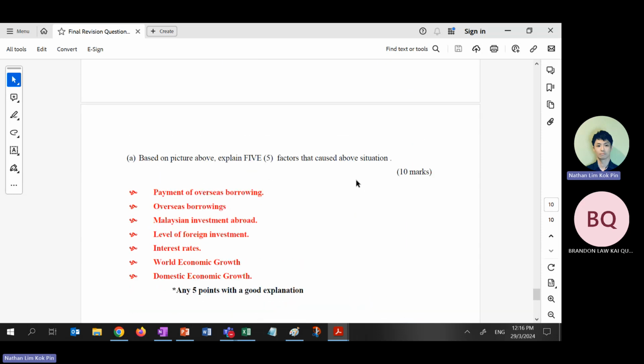Okay, so 5 factors that cause depreciation. There are many factors. Now that I already told you to link everything, you have to link to everything and anything you can. What will lead to depreciation? Can I link to payments? Can I link to borrowing? Can I link to capital outflow? Can I link to capital inflow?